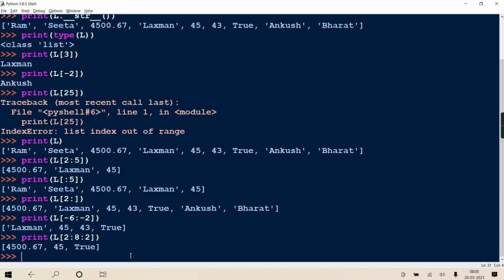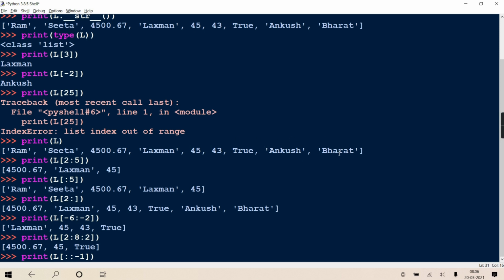Step also you can give negative, it is possible. Suppose I'm not giving start and end, so will it consider the entire list? In one case when I wrote colon 5, it by default started from 0. When I wrote 2 colon, by default it went till the end. So when I don't write anything, it considers the entire list. And suppose I gave step -1, it will take at a gap of -1.